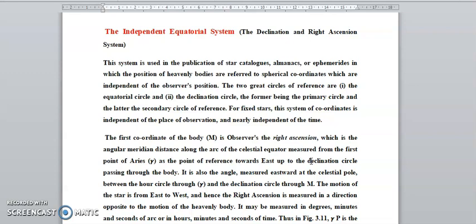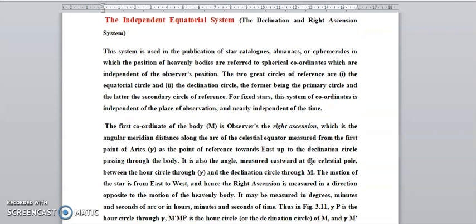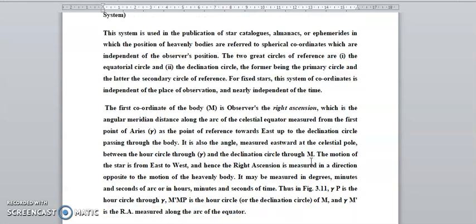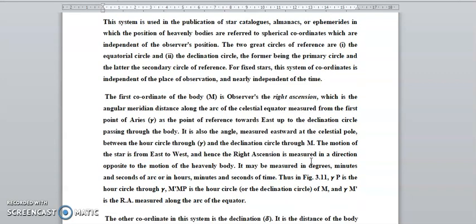Right ascension measures the direction of the motion of the heavenly body. It may be measured in degrees or in hours, minutes. The RA is measured along the equator.